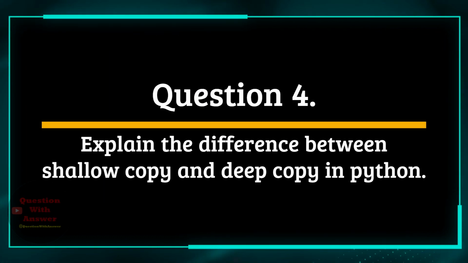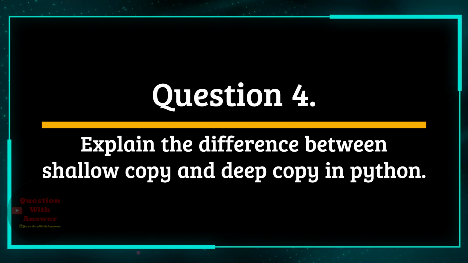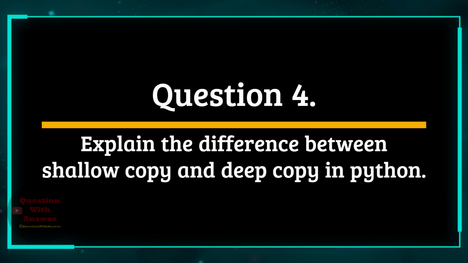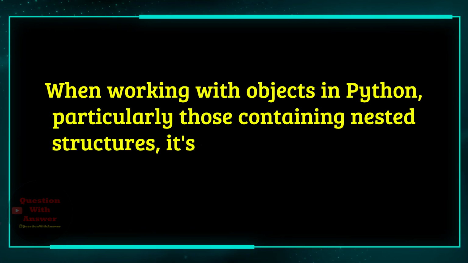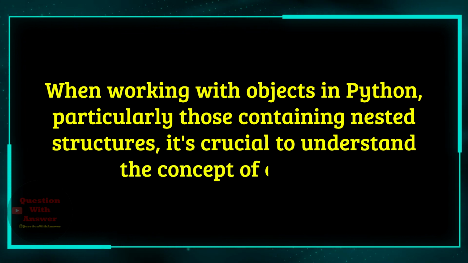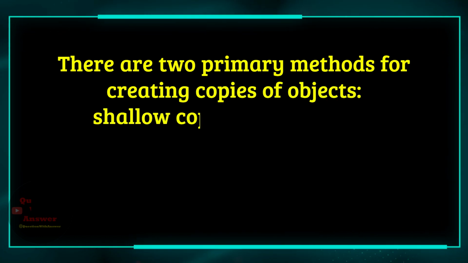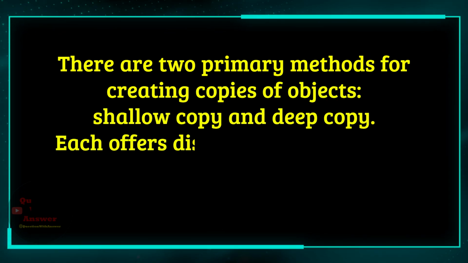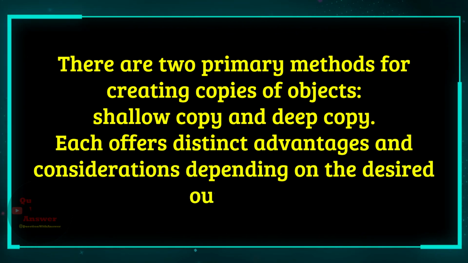Question 4. Explain the difference between shallow copy and deep copy in Python. Answer. When working with objects in Python, particularly those containing nested structures, it's crucial to understand the concept of copying. There are two primary methods for creating copies of objects: shallow copy and deep copy. Each offers distinct advantages and considerations depending on the desired outcome.